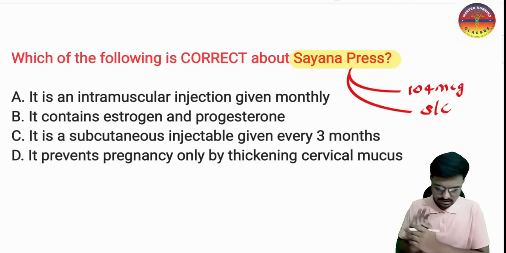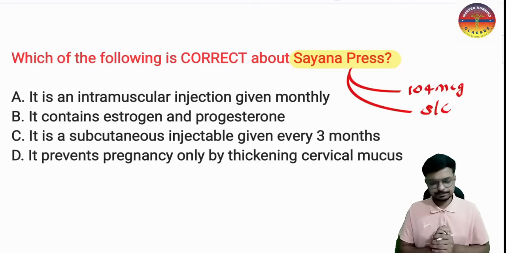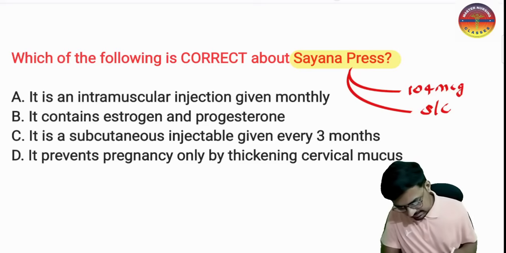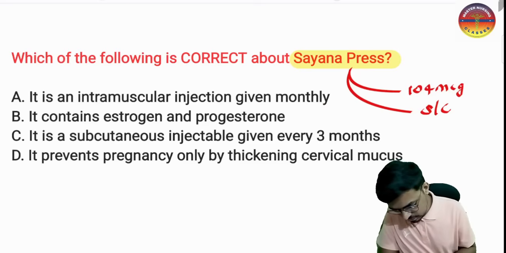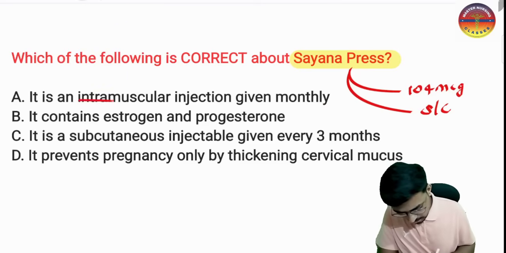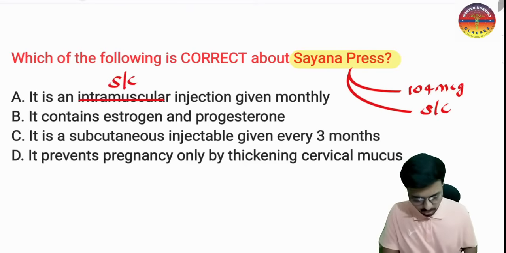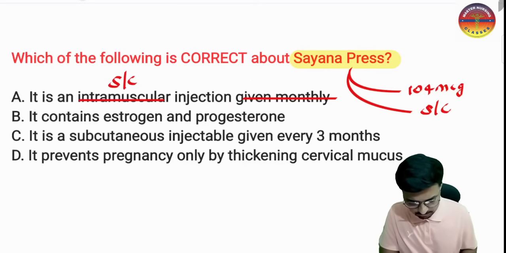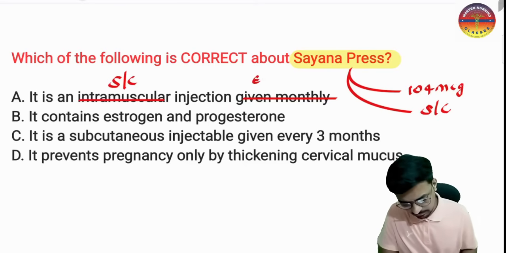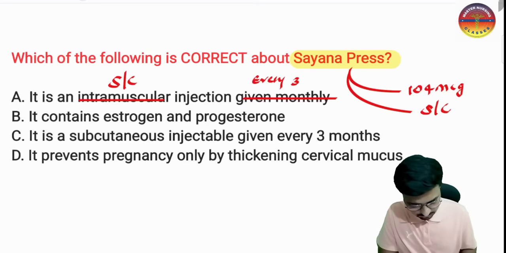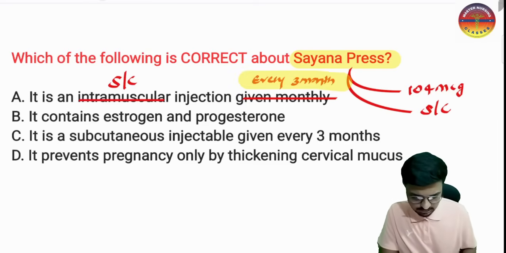Okay, yes sir. So this is very important. Now you tell me the correct statement about the Cyanopress. Option A is that it is an intramuscular injection given monthly, so it is wrong. It is first of all not intramuscular. Cyanopress is a subcutaneous injection, and we are not giving it monthly, we are giving this one every 3 months. Every 3 months one time we are giving this particular Cyanopress.